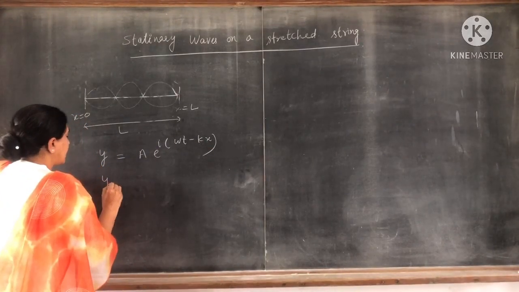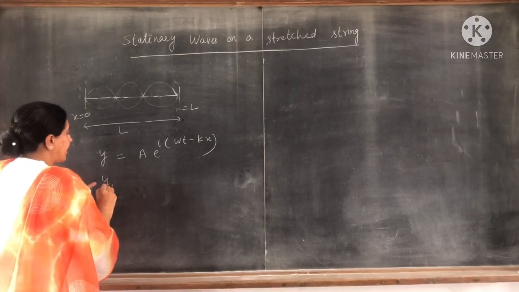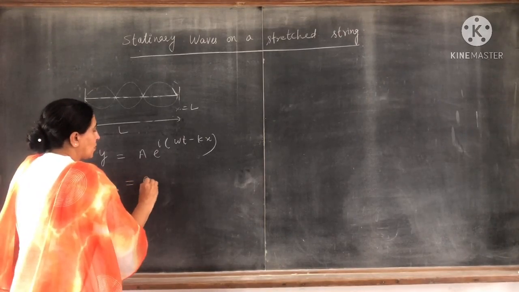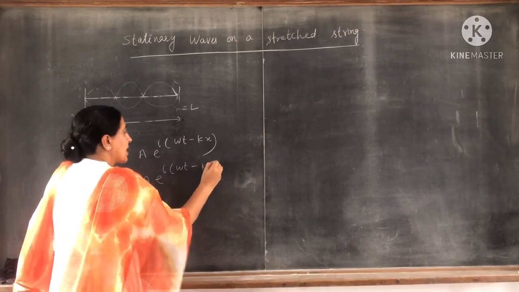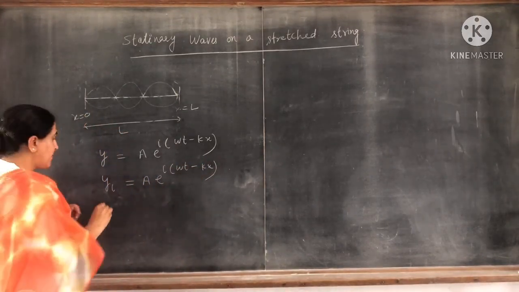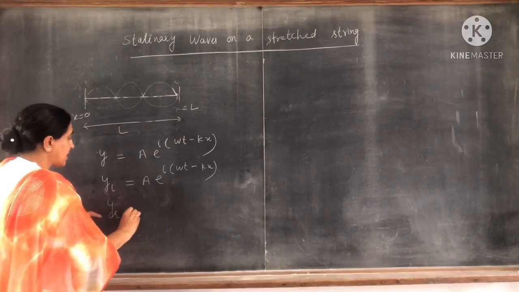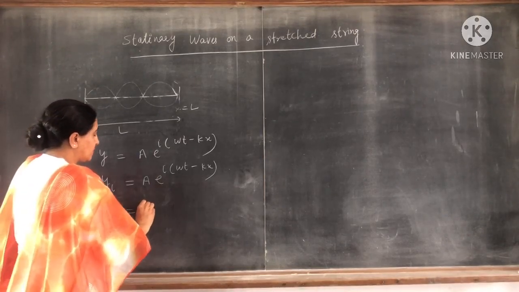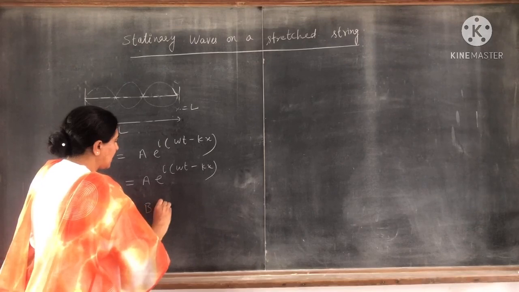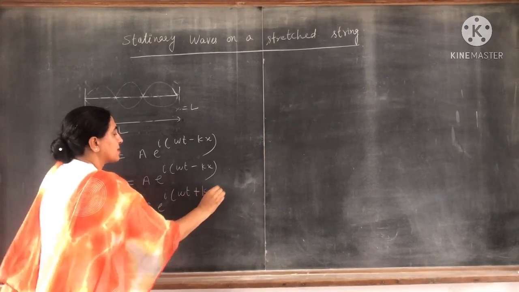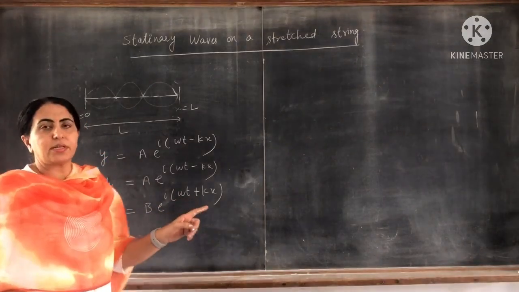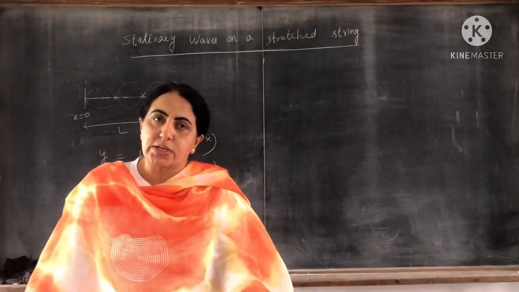Now let the incident wave yi be equal to a e raised to power iota omega t minus kx. The second wave, the reflected wave, is yr equal to b e raised to power iota omega t plus kx. Only the second wave is in the reverse direction.